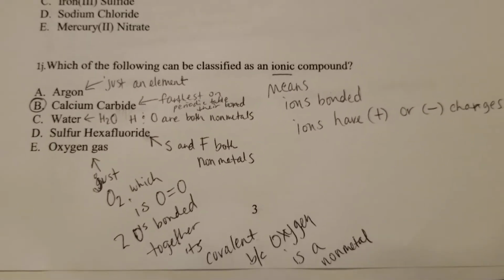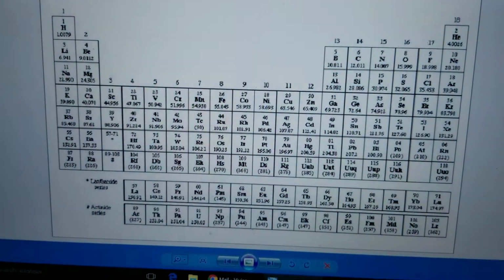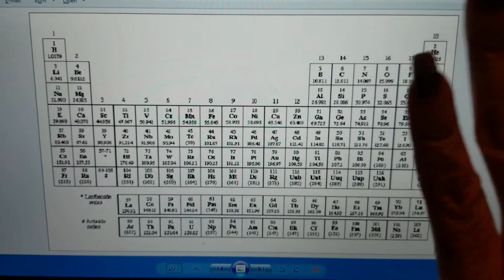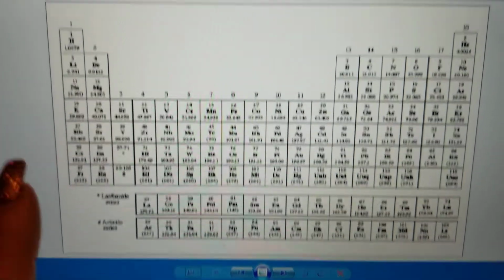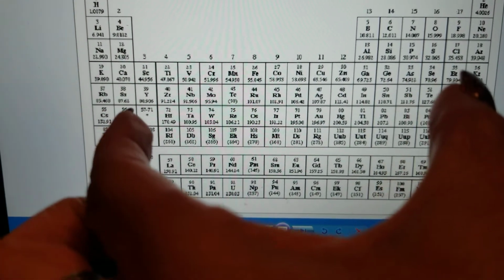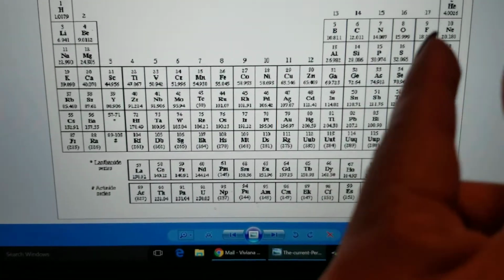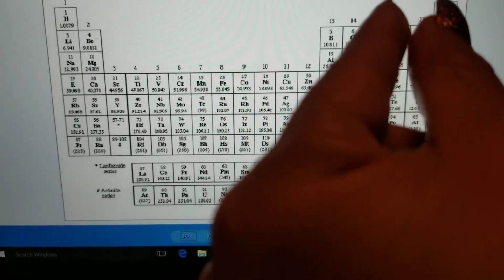Okay, so what you need to know to answer that question is, looking at the periodic table, again, we got metals, we got non-metals. It's very important to note that if a metal reacts with a non-metal, it's going to be ionic. So the farther away they are from each other on the periodic table, the more likely they're going to be ionic. If they are close to each other over here, they are going to be covalent.